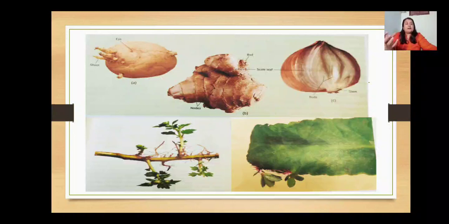They are modified underground stems, and this is also a kind of vegetative reproduction. Next, you can see reproduction by subaerial stems. Then next we have the leaf buds. It's very common in bryophyllum, where we can see on the margin of the leaves small buds arising, and then they grow into new plants.